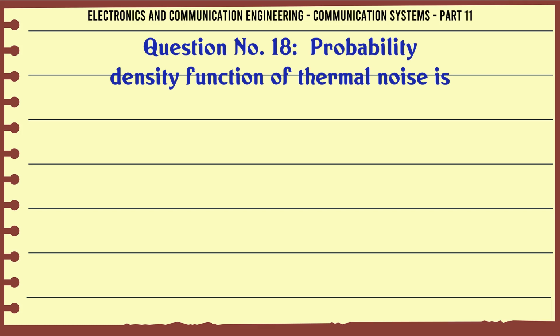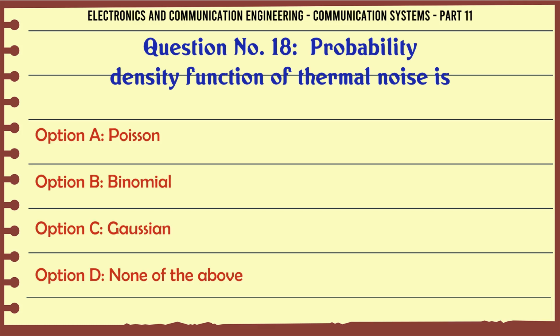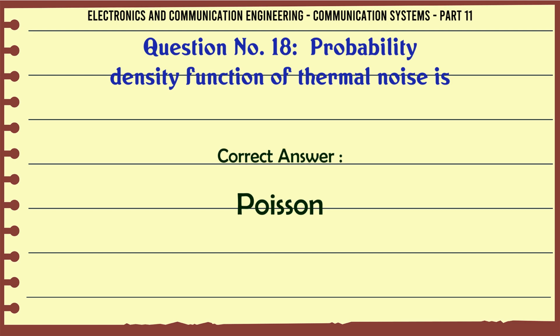Probability density function of thermal noise is: A, Poisson; B, binomial; C, Gaussian; D, none of the above. The correct answer is Poisson.